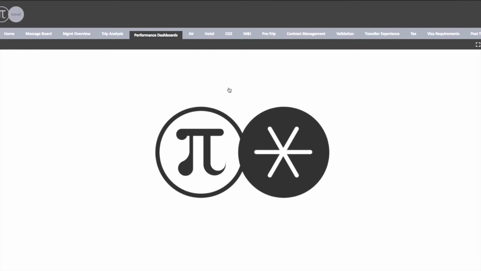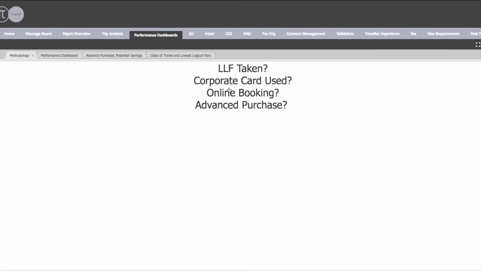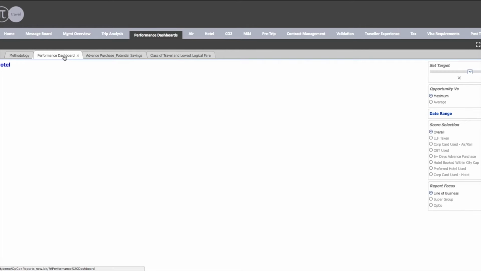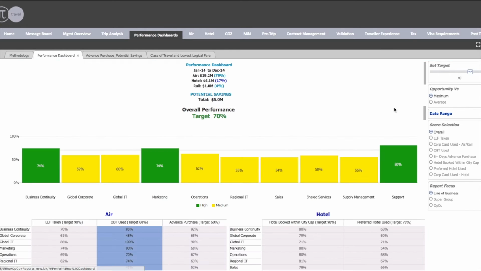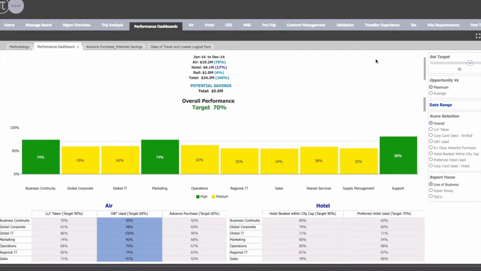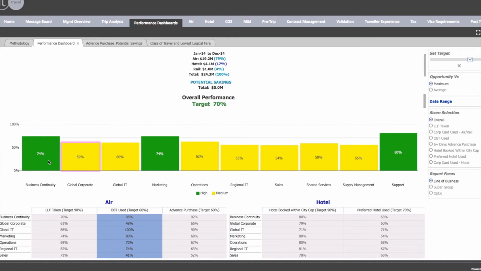First of all, we're going to look at the performance dashboards. This is a tool that's used by many of our clients as a response to trying to go over and above what in the travel industry are often known as lost savings reports. These are not always particularly actionable, and the way that we see it, if it's not actionable, then it's not worth reporting on. These are some of the typical KPIs that organisations can report on and control within their organisation. And what we're seeing here is a spread of compliance across different business areas for a specific target.